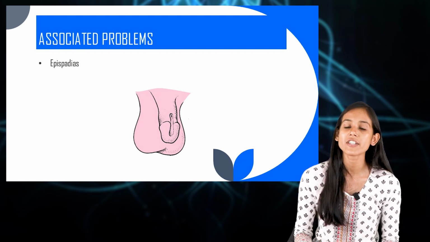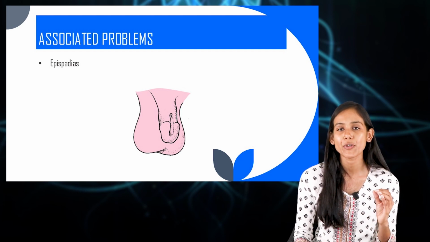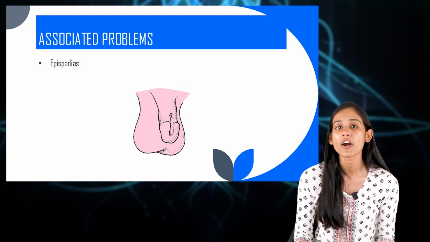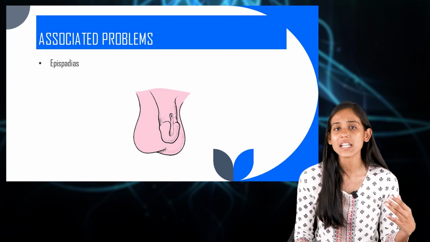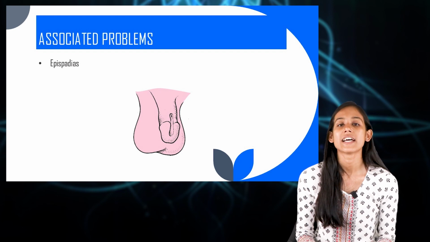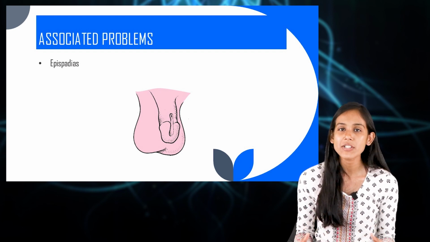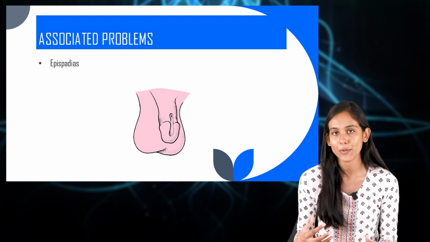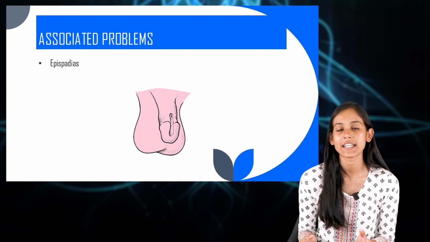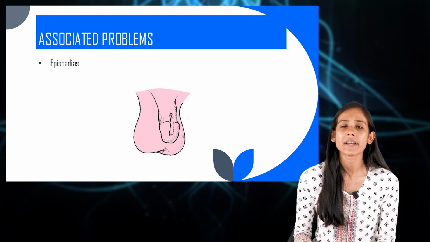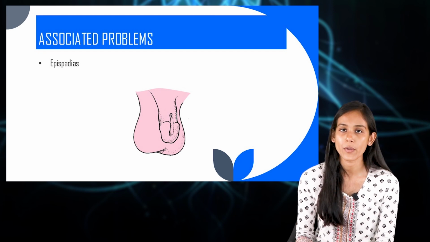In male children with epispadias, the urethral opening would not be present at the tip of the penis. Instead, it would be on the top side, right? And in female children too, the urethral opening would not be at its usual location, but somewhere above it.